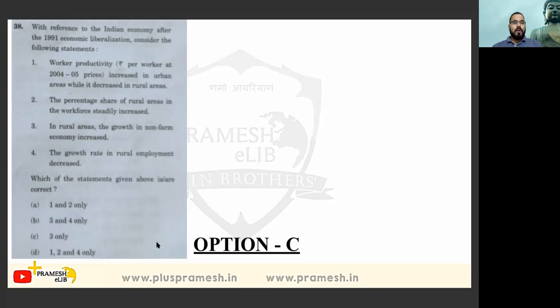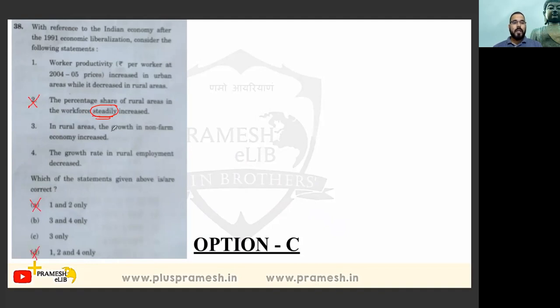Okay, the percentage share of rural areas in workforce steadily increased. See, wherever these kinds of words like steadily are used, I always put a red mark on them. Nothing can be so steady in life. So option 2 will get eliminated, and I will eliminate option A and option D.